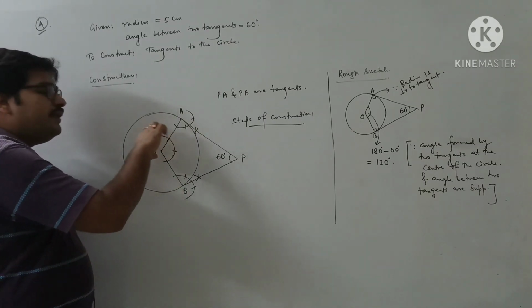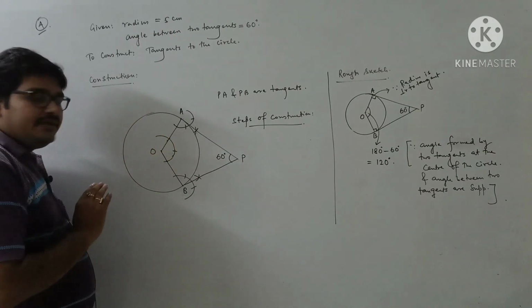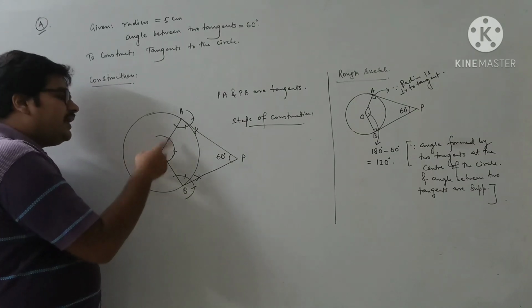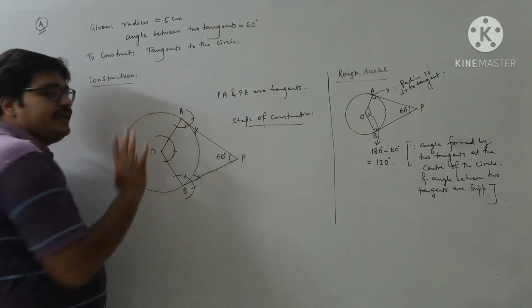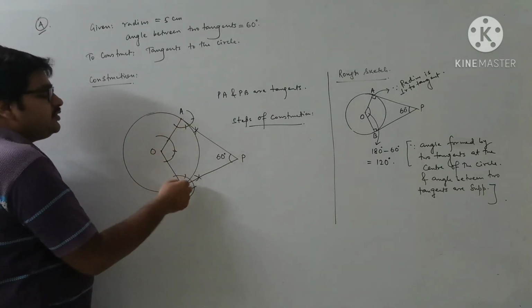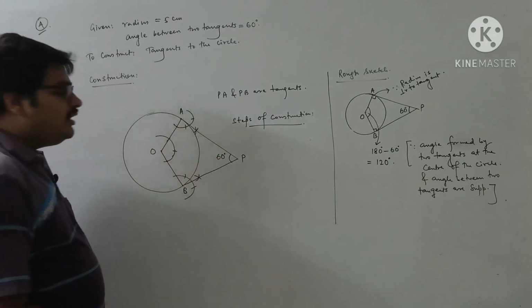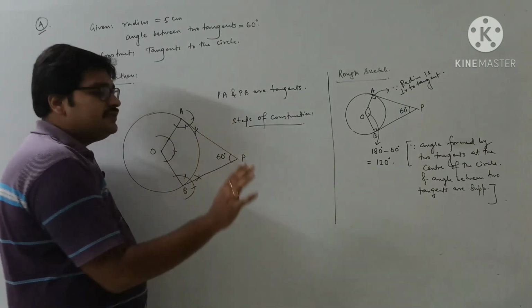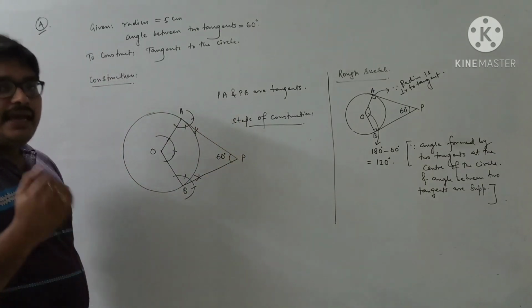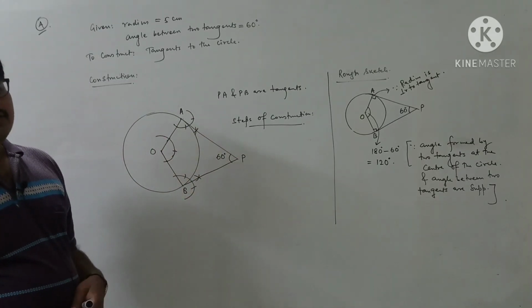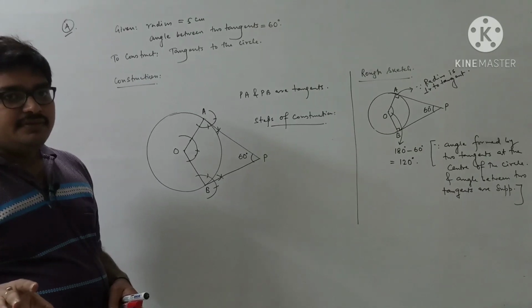At the point O, we will draw 120 degrees to get another radius OA. At the points A and B, we will draw 90 degrees. They will meet each other at some point P. So that angle is equal to 60 degrees. Hence, we got the tangents PA and PB. Clear? So I think you can write it yourself.